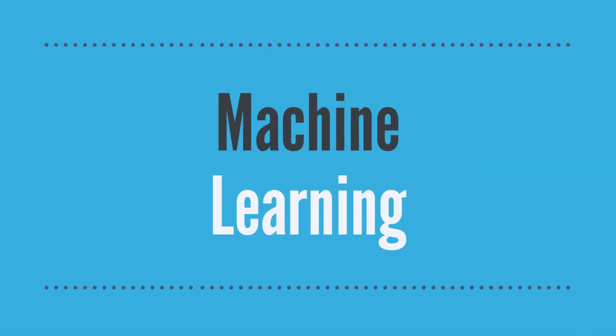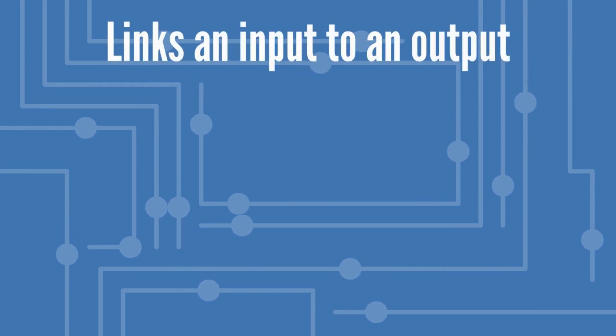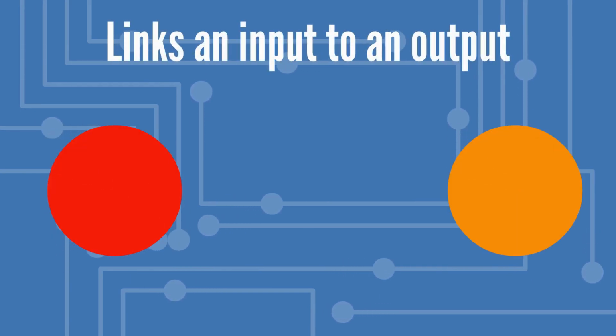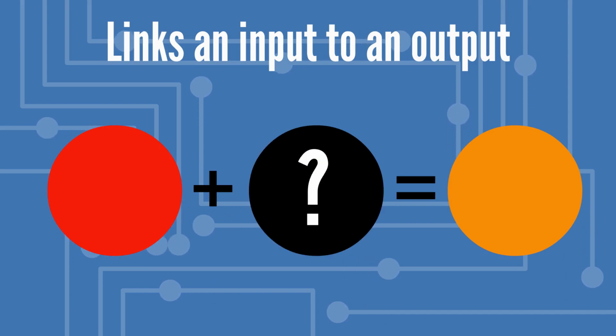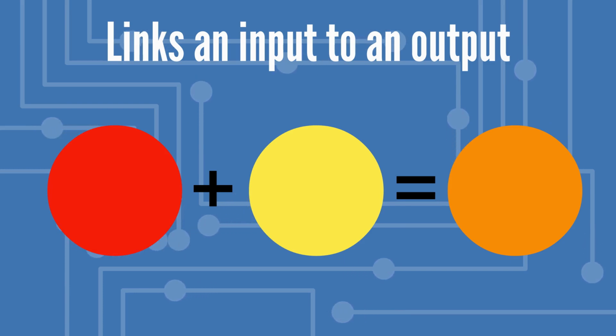Machine learning is a subset of AI. It focuses on defining the function that links an input to an output. This can be seen in this simple example. For the input, we have red. What do we have to do to get the output orange? We just add yellow. The algorithm looks for patterns like this in the defined data. This can be seen in more complex examples.